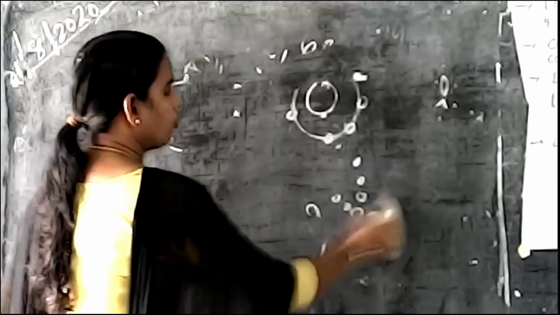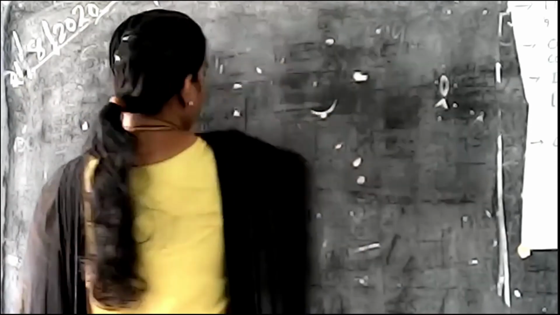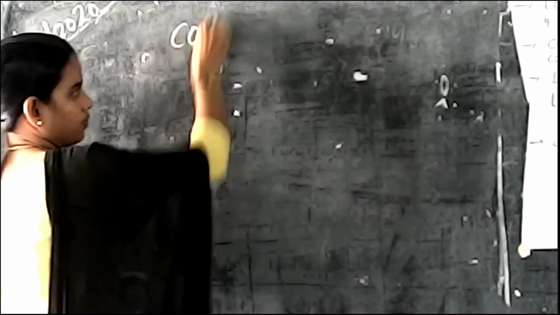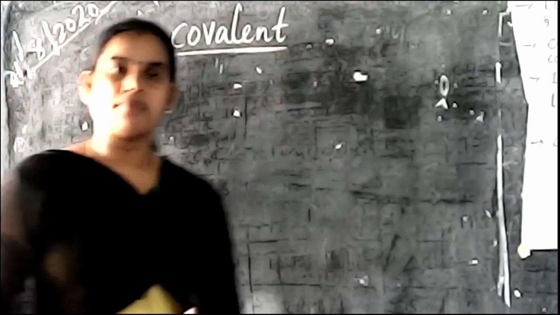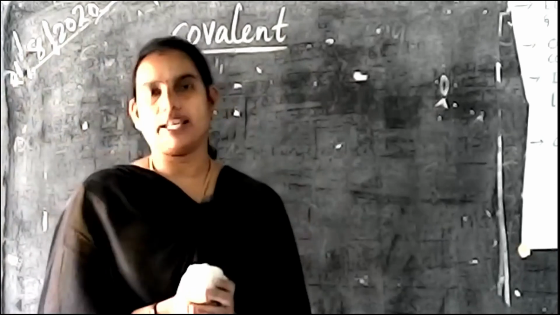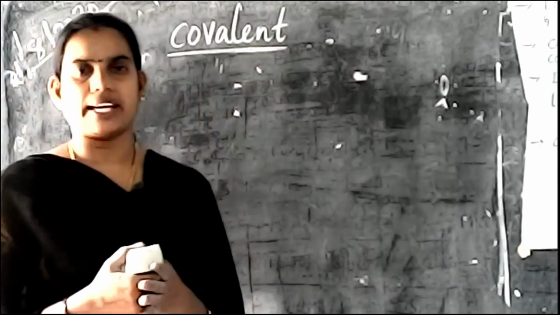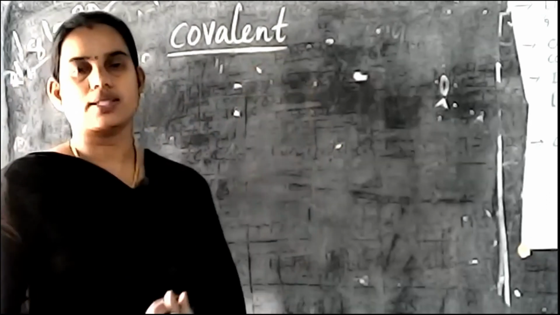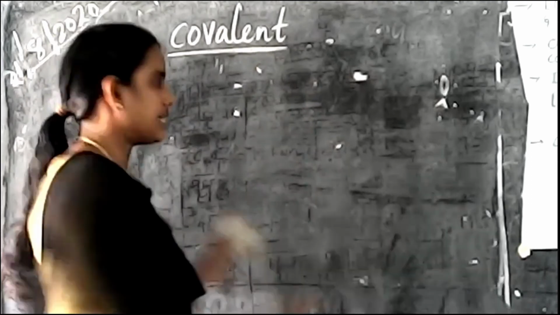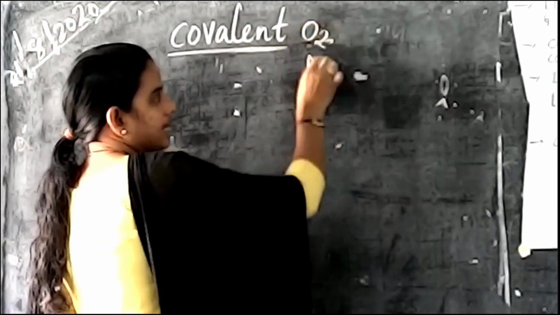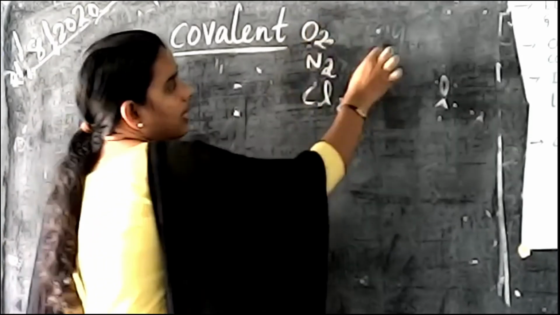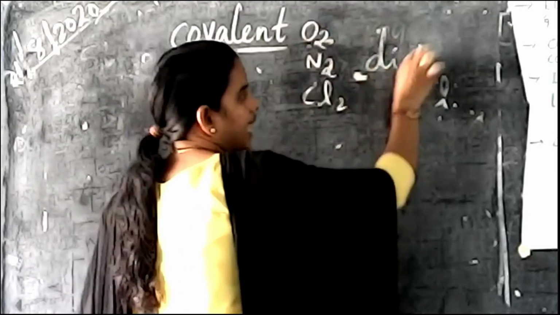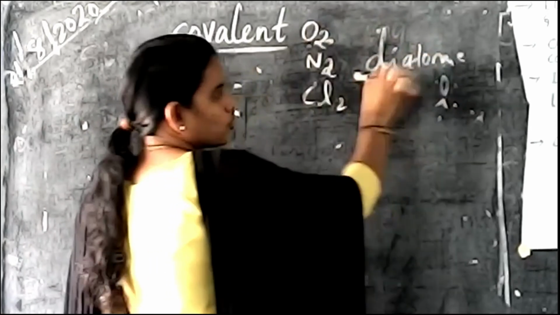Next we are moving on to another topic, covalent bonding. Covalent means equal sharing of electrons. What is meant by equal sharing? Covalent involves only the same molecule, that is oxygen molecule, nitrogen molecule, chlorine molecule, like that. So all these elements are diatomic. What is the meaning of di? It consists of 2 atoms.